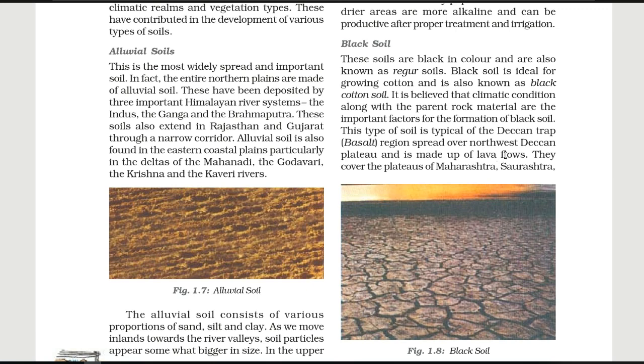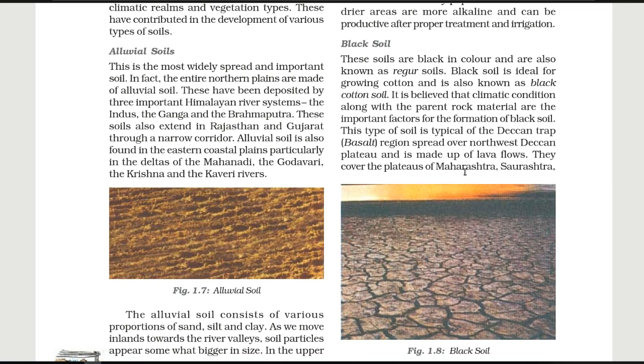So let's see the region where we find this black soil. It is the Deccan Trap or the northwest Deccan Plateau. Just like the alluvial soil is made with the help of rivers, here this soil is made up of lava flows. Sometimes a question comes about a volcanic eruption or lava, asking which kind of soil is formed by the lava. So it is black soil.